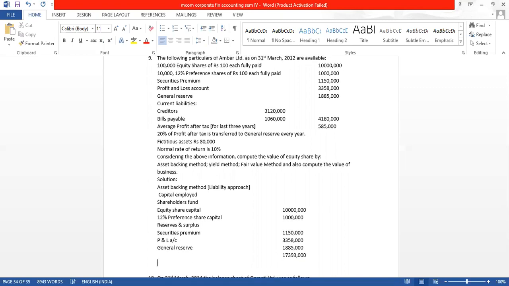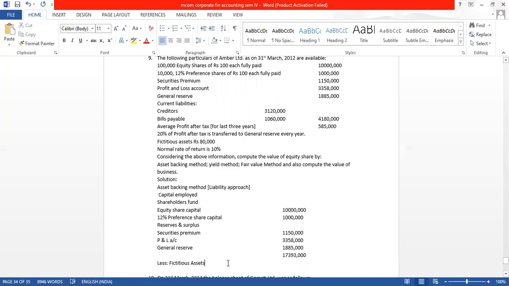When we add all of this, from this we minus the fictitious asset. You must have done this while preparing the vertical balance sheet, owned fund. Shareholders fund belongs to the shareholders: their capital, reserves and surplus, which is the profits of the company, minus the fictitious asset, which is given to be 80,000.